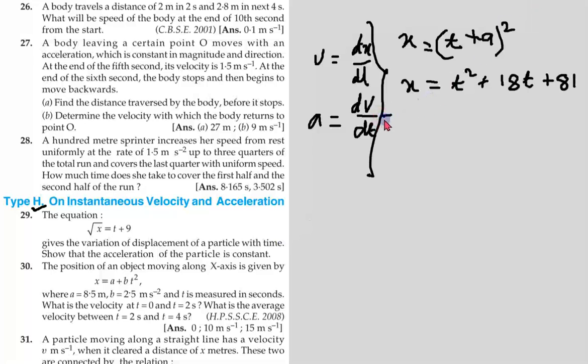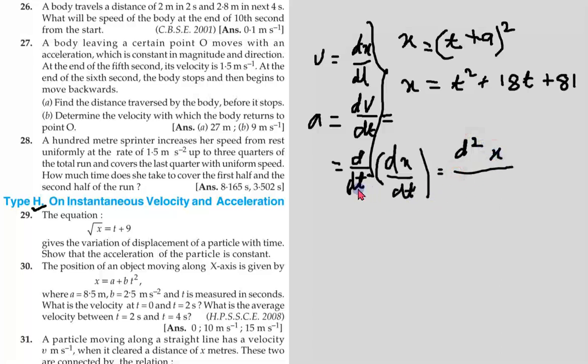For the acceleration formula, we have to look at the v value first. So v is dx by dt. If I put the v value from here, I'll get dx by dt equals, and for acceleration, d2x by dt square.